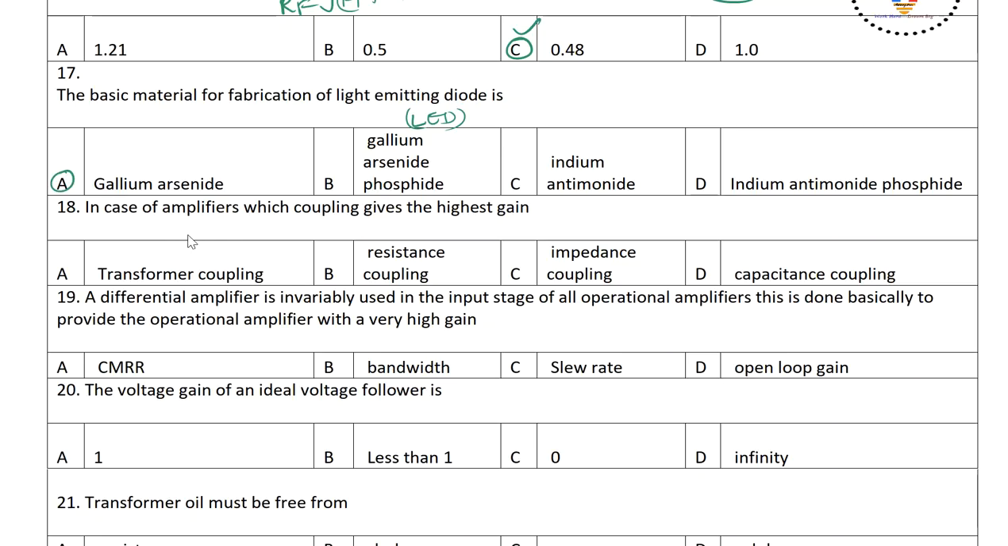Now next one, in case of amplifiers, which coupling gives the highest gain? The options are transformer coupling, resistance coupling, impedance coupling, capacitance coupling. The correct answer is transformer coupling. For example, if you take a class A amplifier without transformer coupling, it will give an efficiency of 25%. A transformer coupled class A amplifier will give 50% efficiency, and gain is also increased. Why? Because you can increase the voltage gain by using a simple transformer.